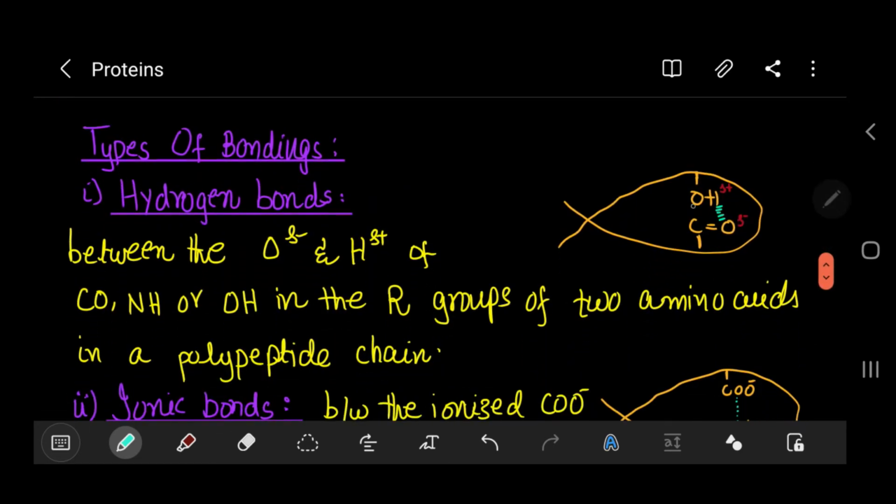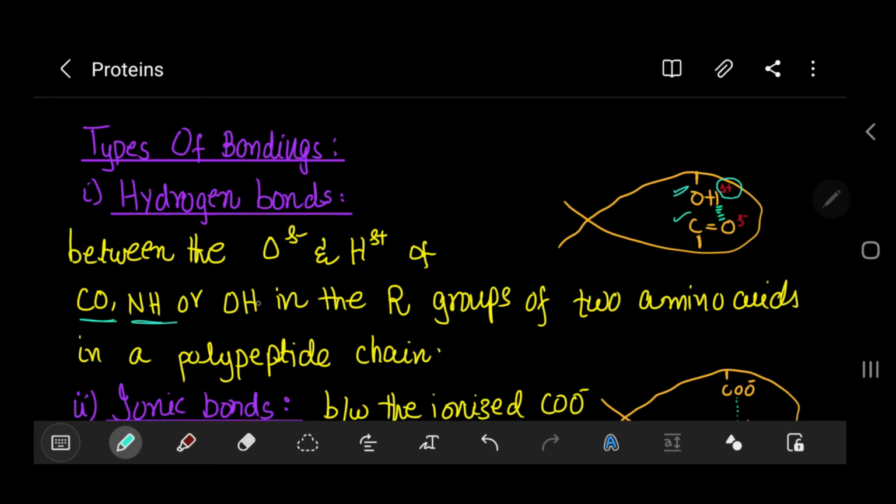It's pretty simple. We have two R groups, and in these R groups we end up having an OH. You can see we have a partial positive hydrogen here, and then we have a carbon-oxygen double bond. It doesn't matter, as long as you have the partial negative oxygen and partial positive hydrogen in these groups.